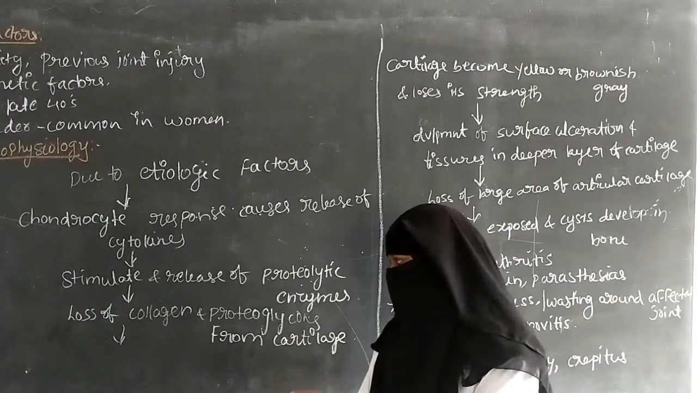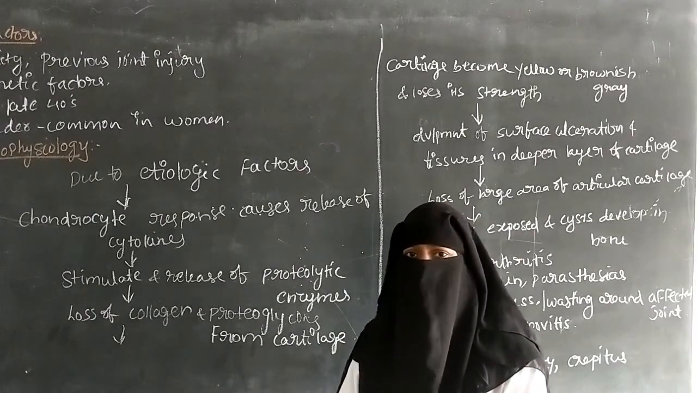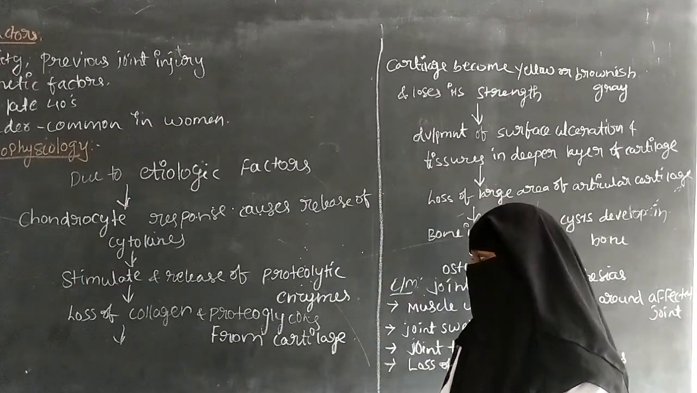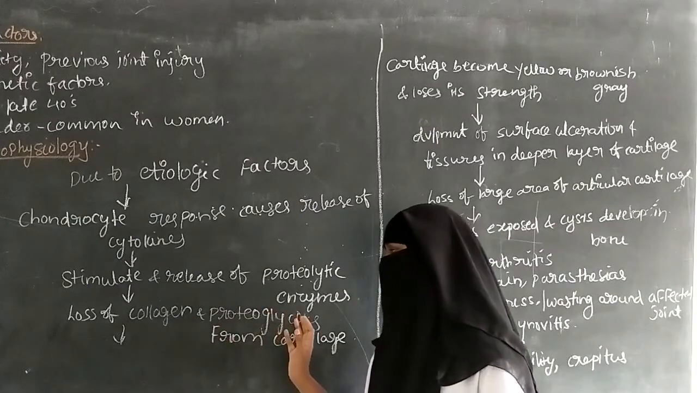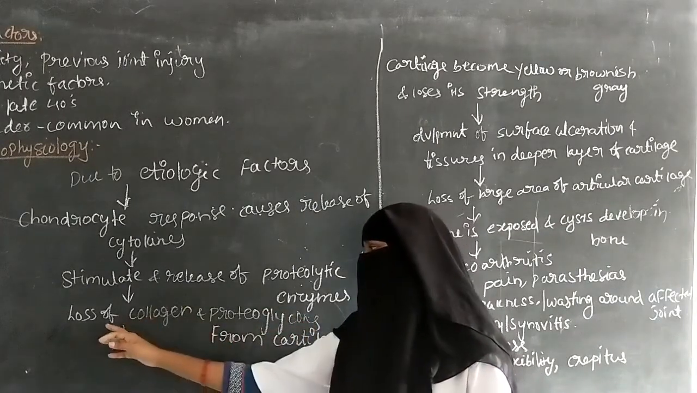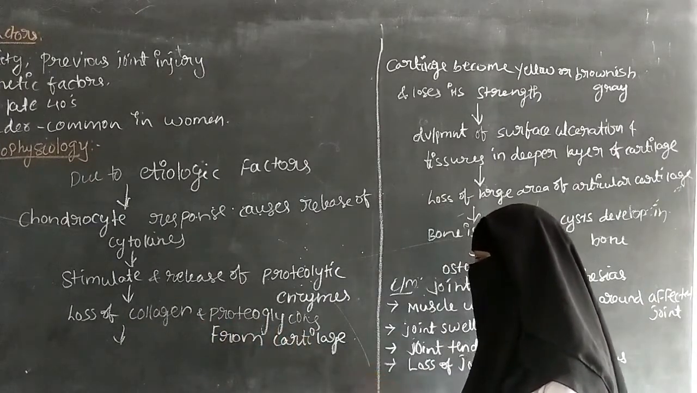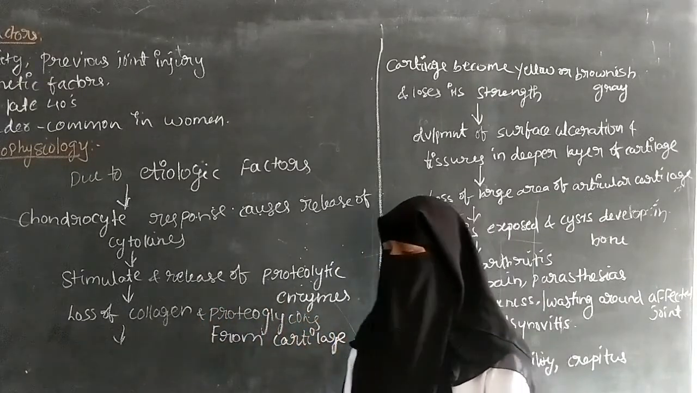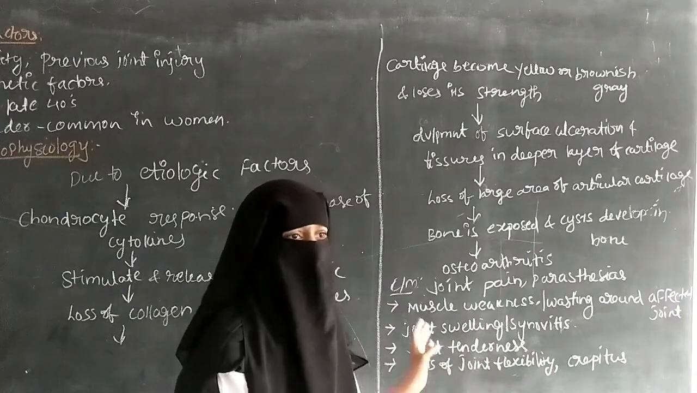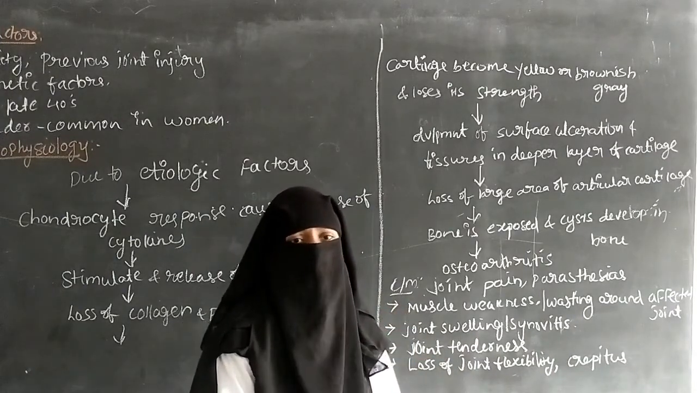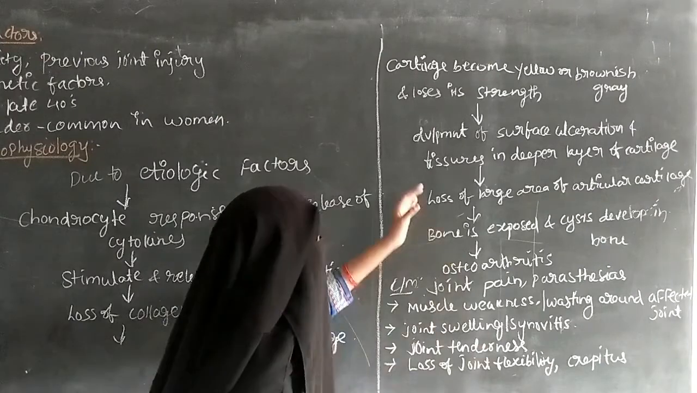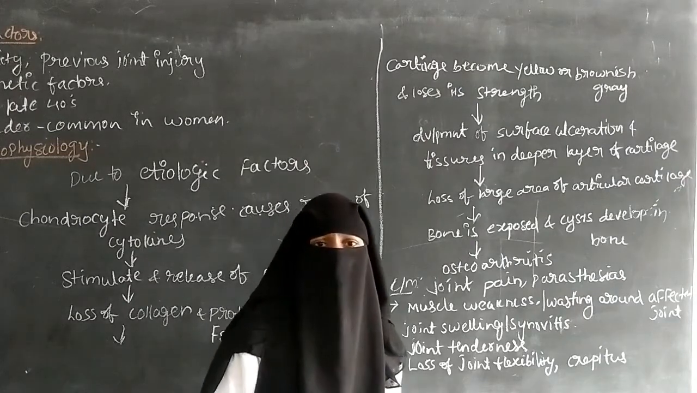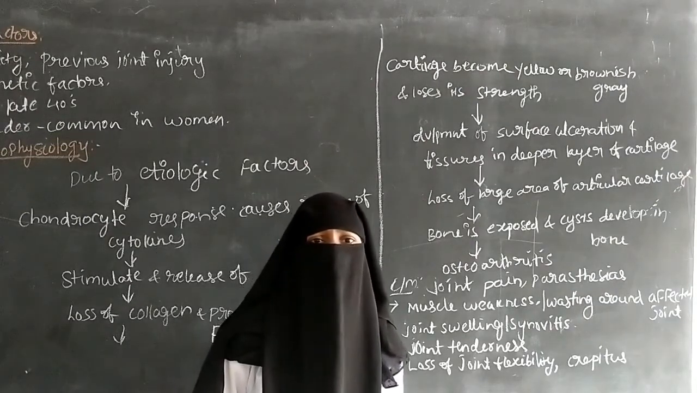So the collagen and proteoglycans help in the formation of bone, the bone matrix, and the mass of the bone. There is a loss of collagen and proteoglycans from the cartilage. Because of this loss, the cartilage becomes yellow or brownish grey in color.